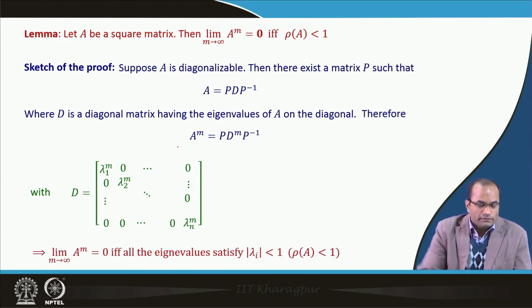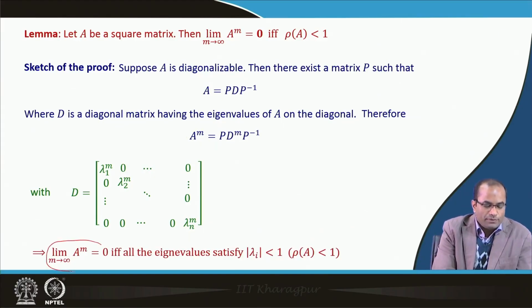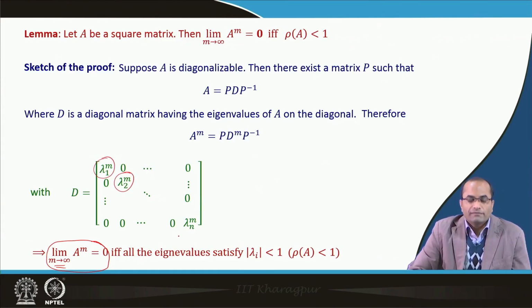And now it is clear that this A power m, as m approaches infinity, will have lambda 1, lambda 2, and so on, with the power going to these eigenvalues.